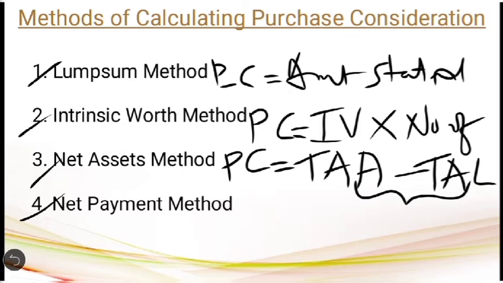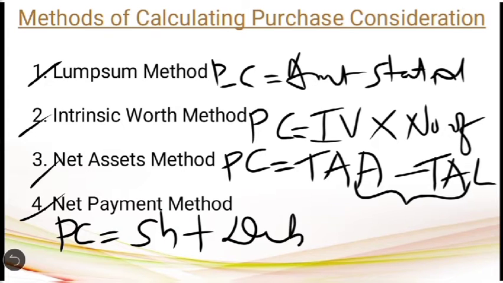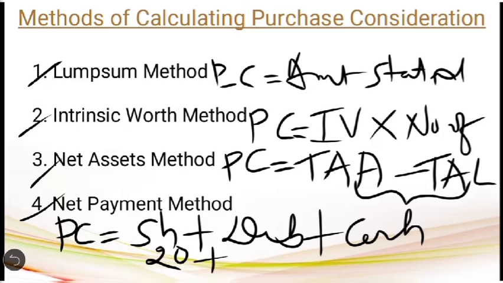So the formula to calculate the purchase consideration under the net payment method is: purchase consideration is equal to value of shares received plus debentures received plus cash received. For example, here the purchasing company is paying 20 lakh in the form of shares plus 5 lakh in the form of debentures and the remaining 5 lakh in the form of cash. So when you add these three different modes of discharging the purchase consideration, when all the values are specifically given in the question, the total amount, 20 plus 5 plus 5, 30 lakh, is called the purchase consideration.